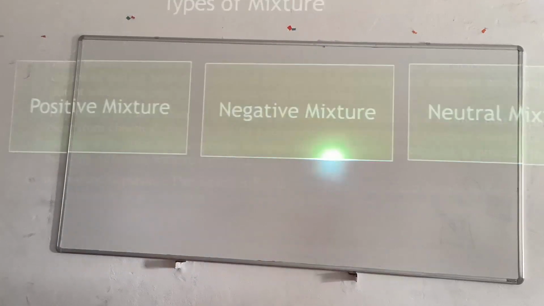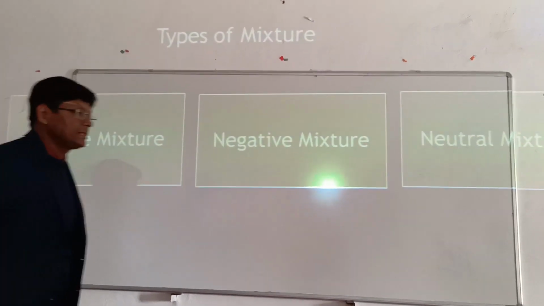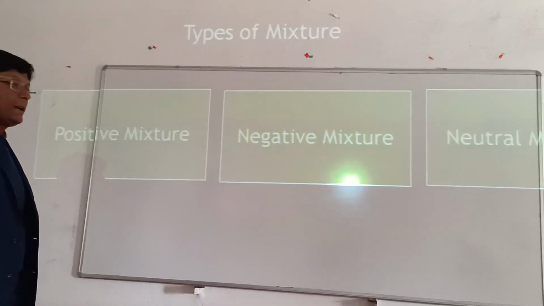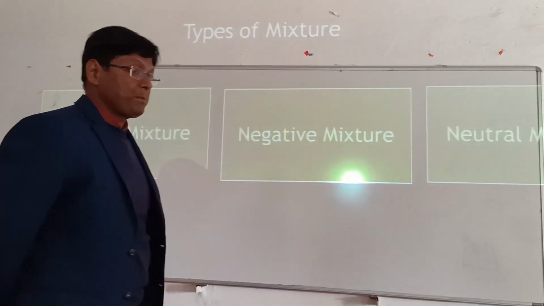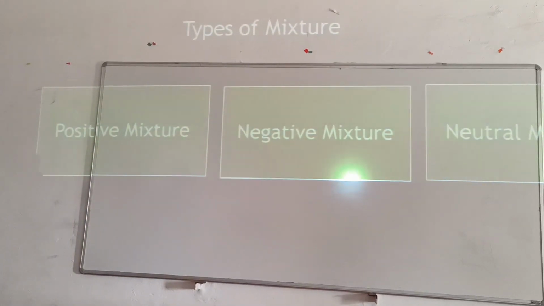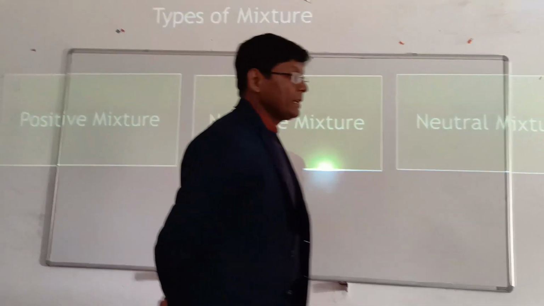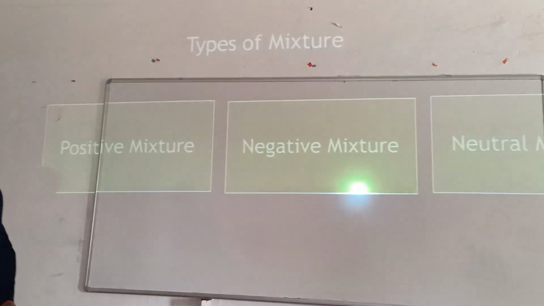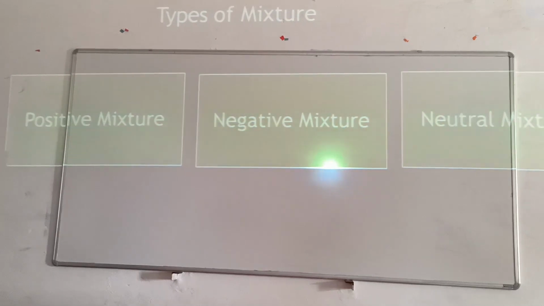Next slide. So if you see another category of the types of mixing, there is the positive mixture, negative mixture, and neutral mixture. These will also be discussed in terms of the types of components, like liquid, solid, and semi-solid.